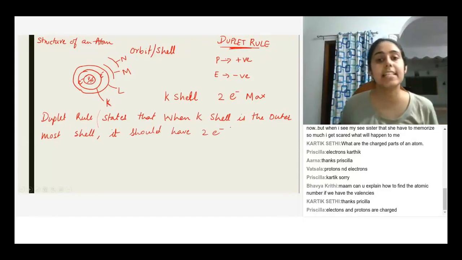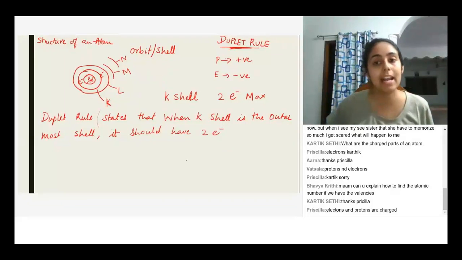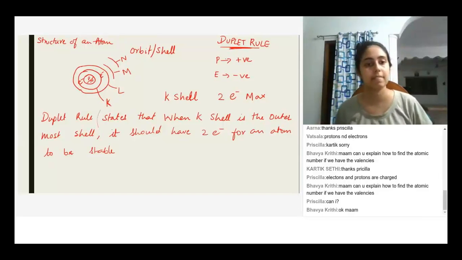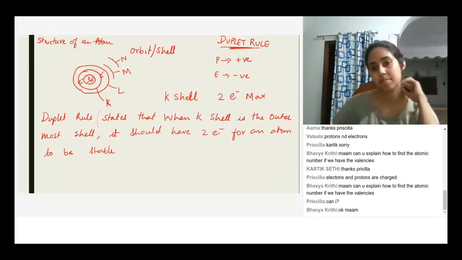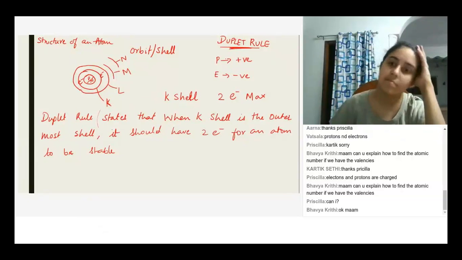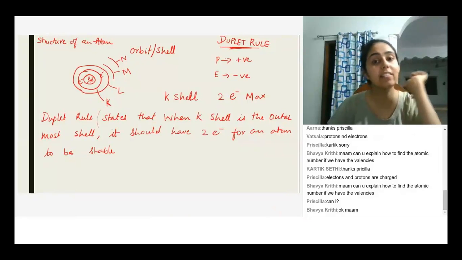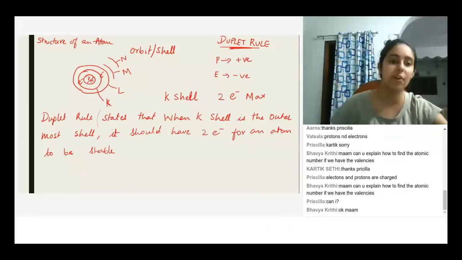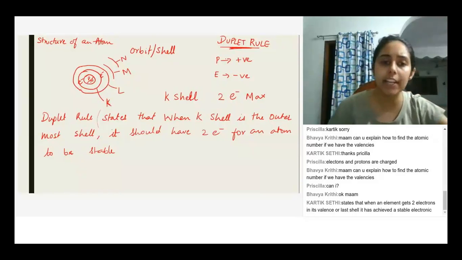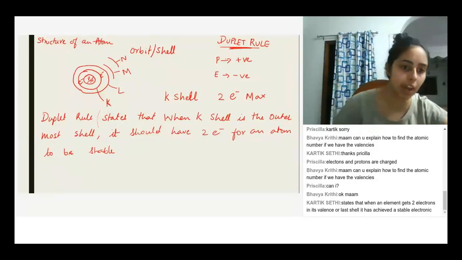The duplet rule states that when the K shell is the outermost shell, it should have 2 electrons for an atom to be stable. This means that the shell can only have 2 electrons, so that only then the atom can be stable. It won't be reactive. Can you give me an example of a stable atom which follows the duplet rule?